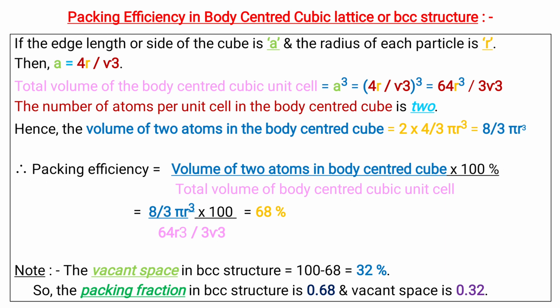Hence, packing efficiency is equal to the volume of 2 atoms in the BCC times 100 divided by the total volume of the body centered cubic unit cell, which finally becomes equal to 68%. Here the vacant space in BCC is 100 minus 68, that is 32%. So the packing fraction in BCC is 0.68 and vacant space is 0.32.